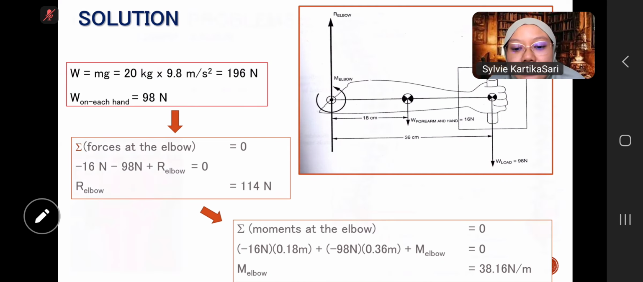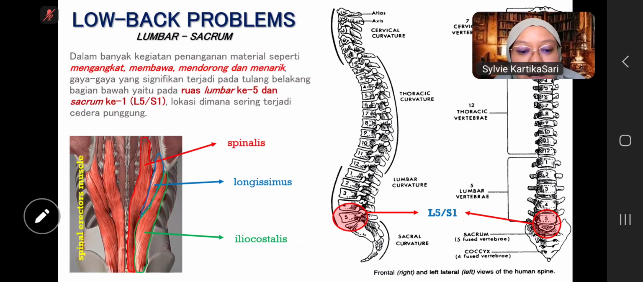Okay, then the last is how our low back problems that we get. Low back problems. I mean the most costly and prevalent problems are the low back problems.